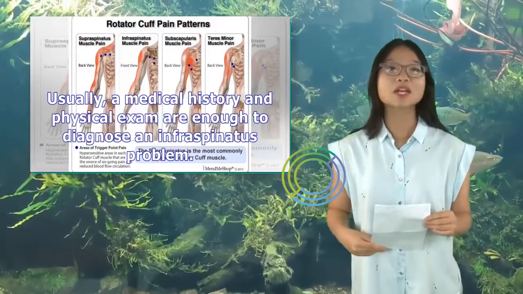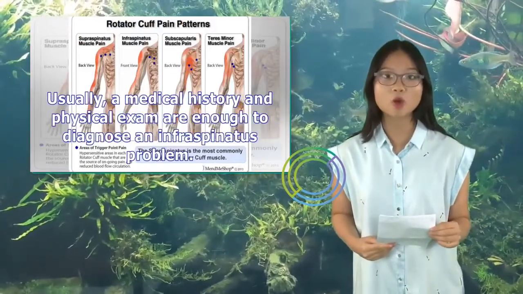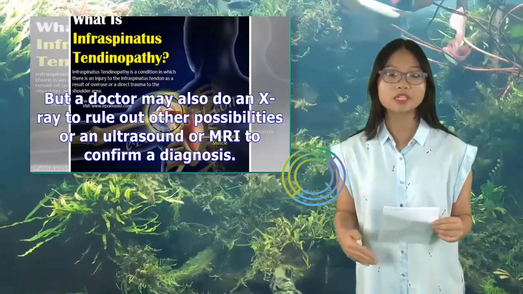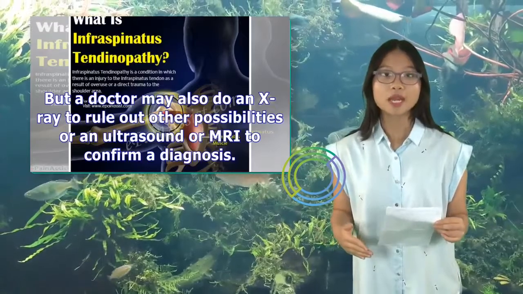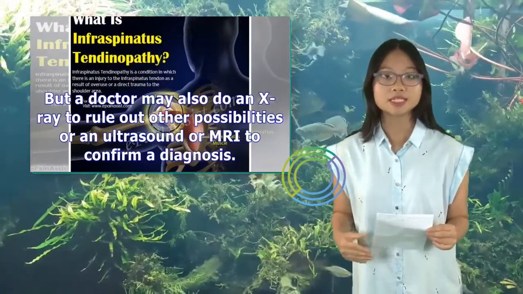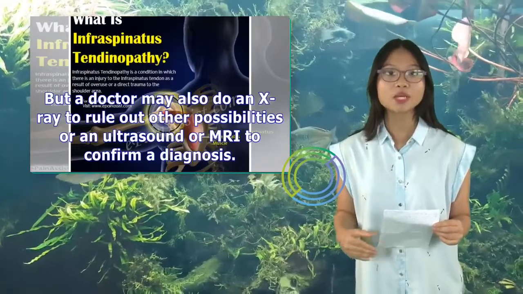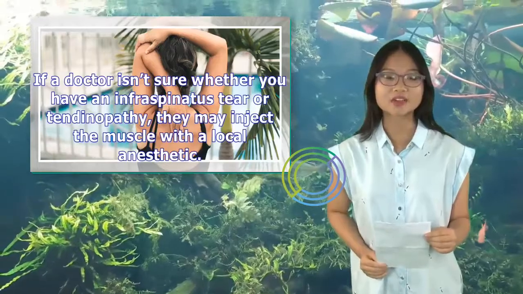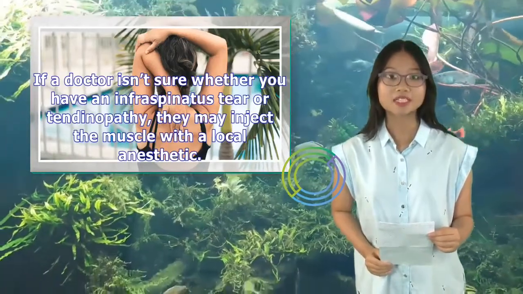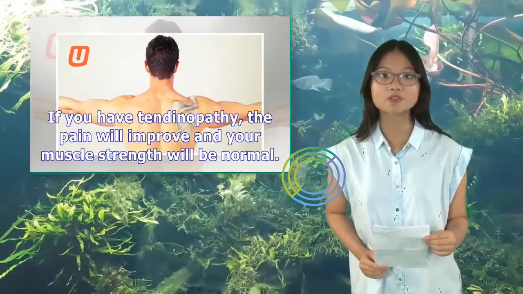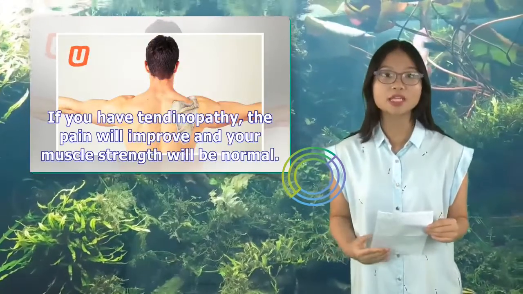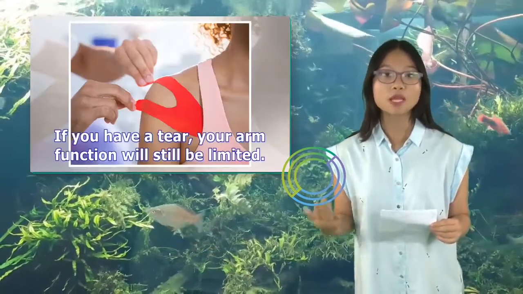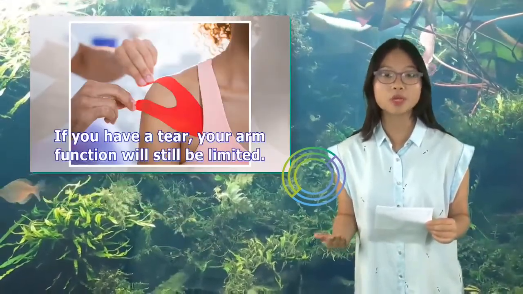Usually, a medical history and physical exam are enough to diagnose an infraspinatus problem. But a doctor may also do an X-ray to rule out other possibilities, or an ultrasound or MRI to confirm a diagnosis. If a doctor isn't sure whether you have an infraspinatus tear or tendinopathy, they may inject the muscle with a local anesthetic. If you have tendinopathy, the pain will improve and your muscle strength will be normal. If you have a tear, your arm function will still be limited.